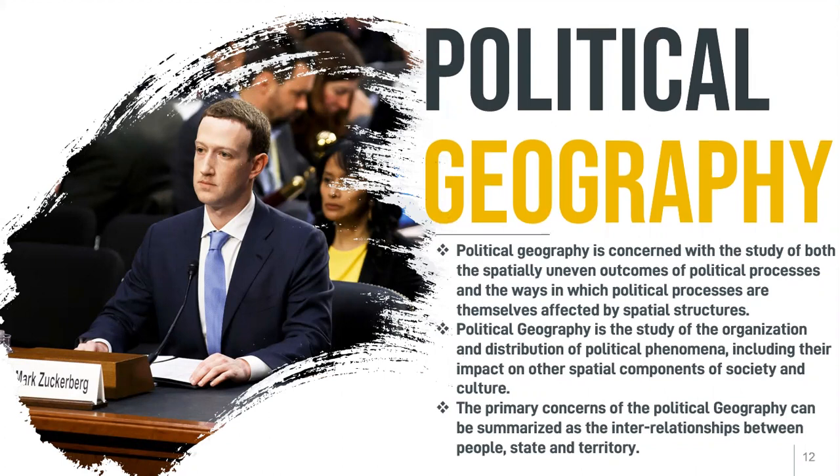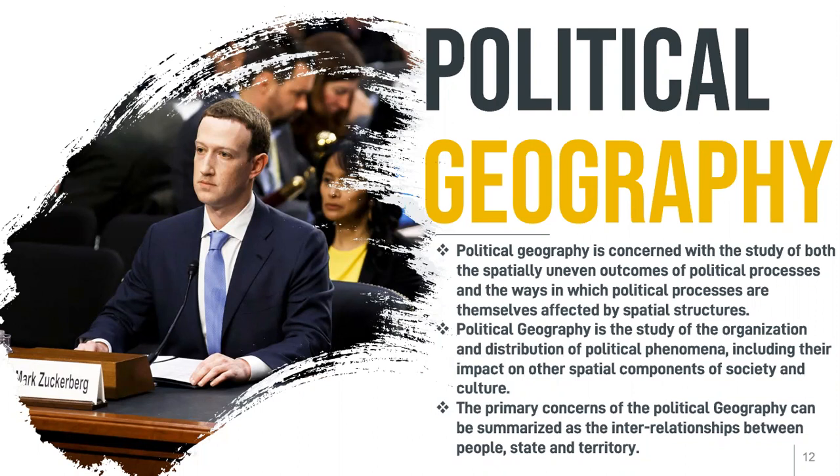So we go to the second definition. The second definition of political geography is the study of the organization and distribution of political phenomena and their impact on culture, the spatial component of society and culture. You can see how location itself determines how the political party, the political regime, will govern.